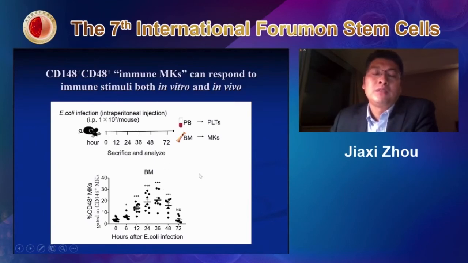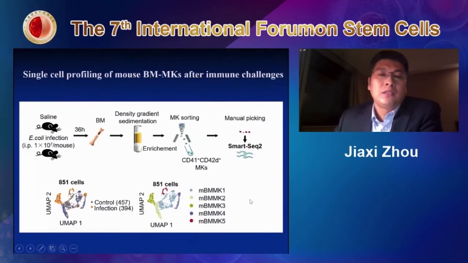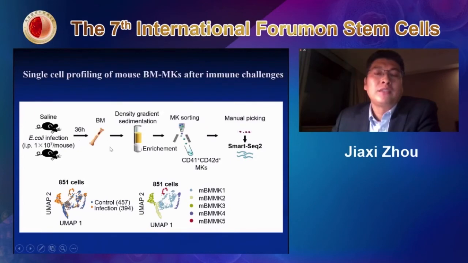As I mentioned, they peak at 38 hours. So we just made a very preliminary attempt to isolate these megakaryocytes 38 hours after stimulation, and then did Smart-seq2. We have identified MK from 2 different conditions, and in total we got almost 850 megakaryocytes. We did the cell heterogeneity assay. It's pretty much the same as with the human bone marrow.